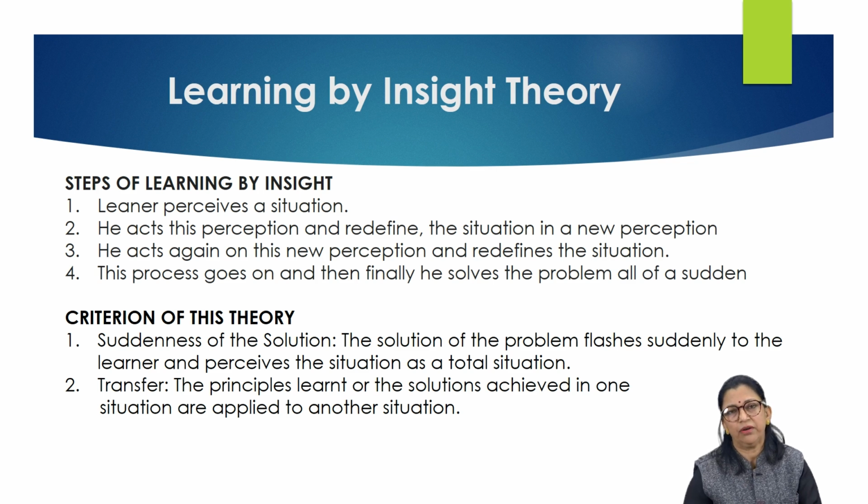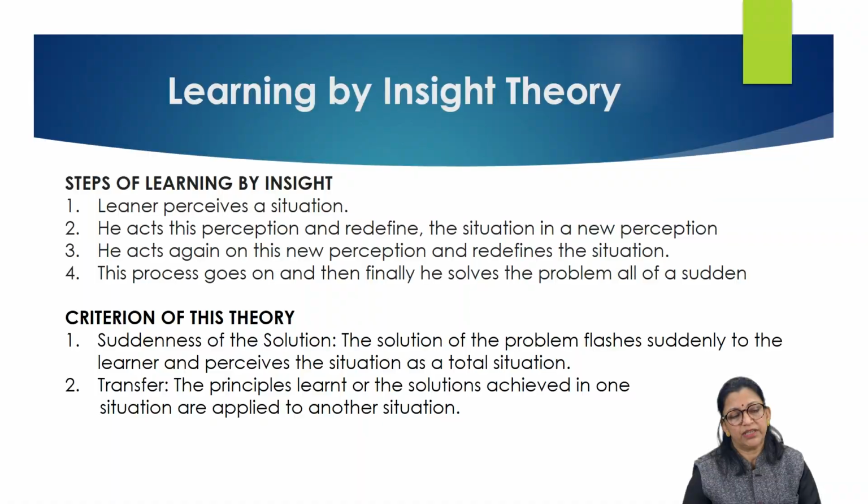So firstly, you have to perceive the situation as a whole. Then he acts on this perception and redefines. Now you have to redefine the situation according to your perception, in a new perception. Then, the third step, he acts again on this new perception. Again, he makes a new perception about the changed situation, or about the situation as a whole, and then redefines the situation according to his cognitive abilities.